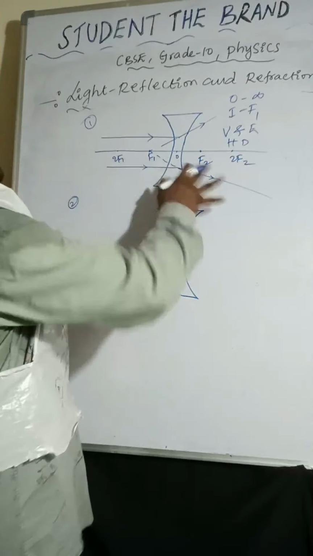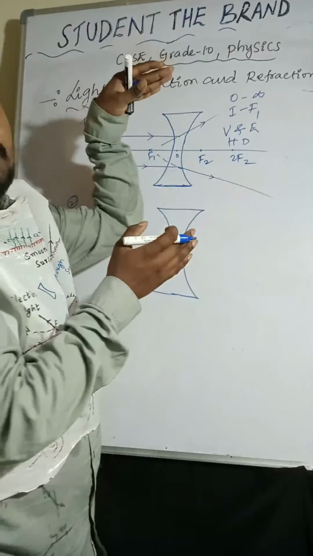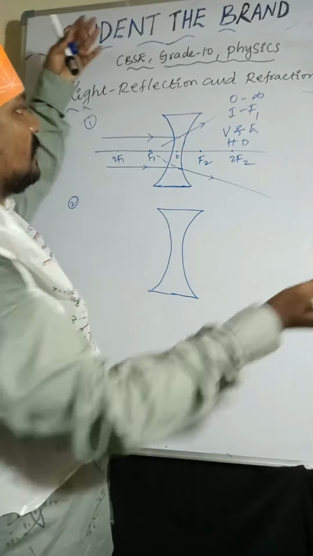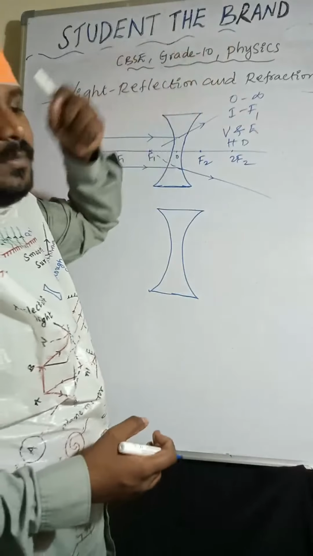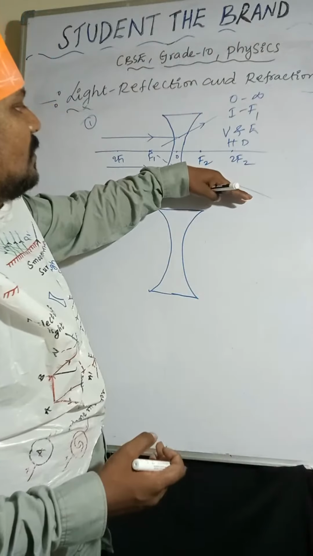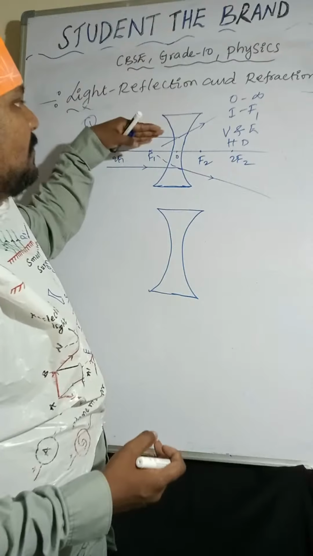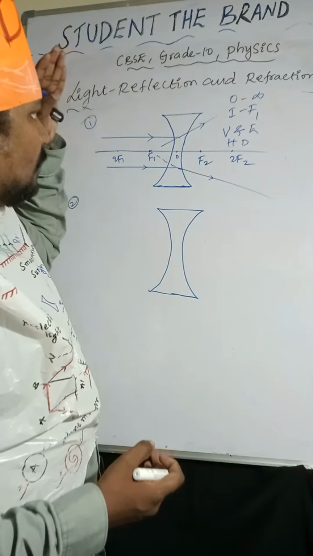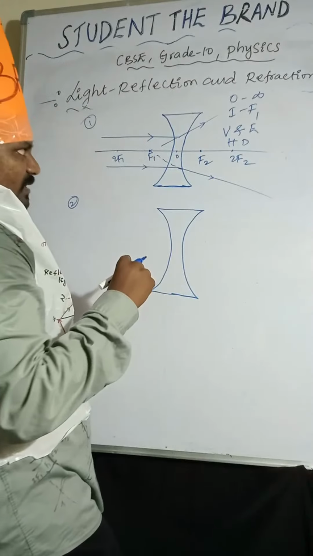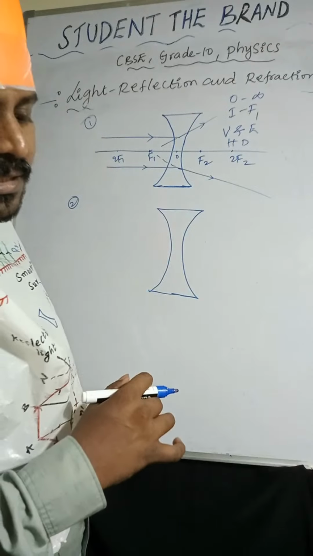Actually, these light rays are diverging. So there is no point. If light rays are converging, they will meet at one point. But those light rays are diverging, right? So we can't get a virtual image on the screen. So we are extending those refracted rays. Those refracted rays, if we extend, appear to meet at one point, that is focus. There the virtual image will form.